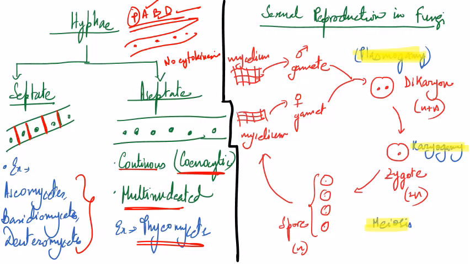Now, what is the life cycle of sexual reproduction in fungi? Suppose there are two myceliums, one is male and another is female. Both the mycelia produce gametes. This is the symbol of the male gamete, this is the symbol of the female gamete. After the fusion of both these gametes, the first step of sexual reproduction is plasmogamy. So as the name suggests, gamy means fusion. And fusion of what?